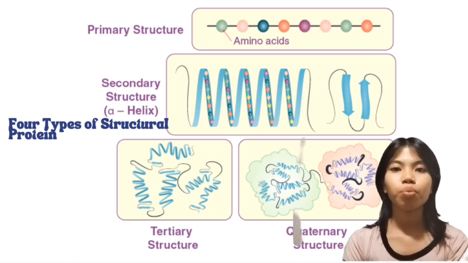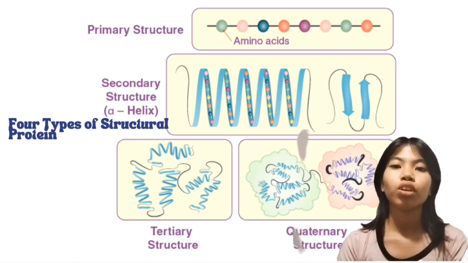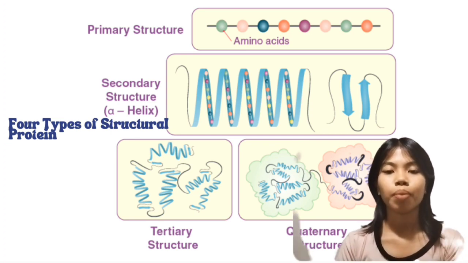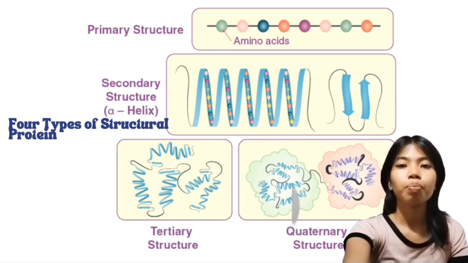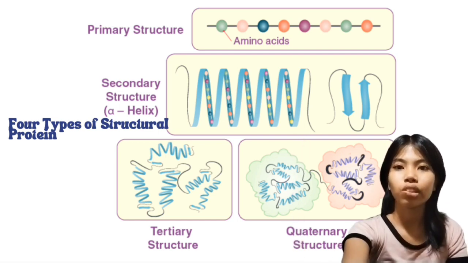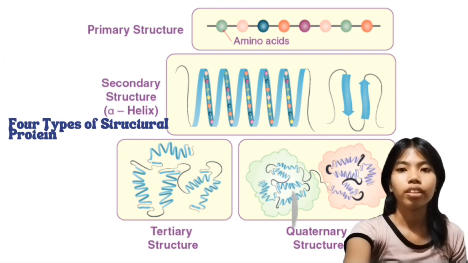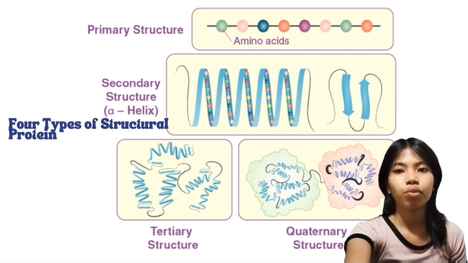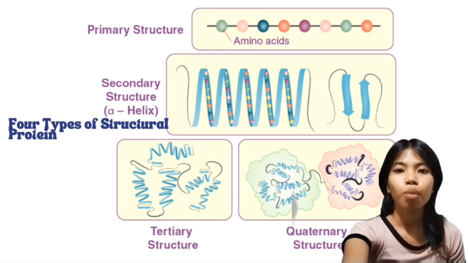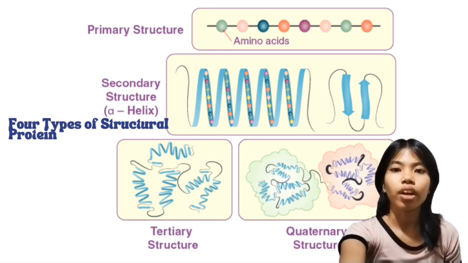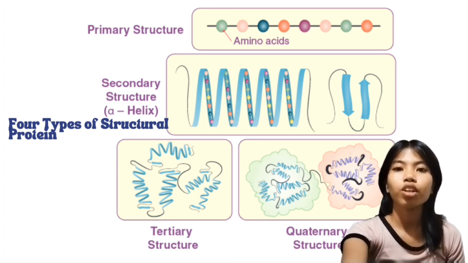So, there are 4 levels of protein structure, and today, me and Miss Gabby are going to explain how the 4 of them work. Let me start with the primary first, and then secondary, then Miss Gabby will explain the last 2. The primary structure refers to the linear sequence of amino acids that make up the protein chain. This sequence is determined by the genes encoding the protein. The primary structure is a crucial level of protein organization and plays a fundamental role in the overall structure and function of the protein. Proteins are composed of a specific sequence of amino acids linked together by peptide bonds. The order of these amino acids is determined by the genetic code within the DNA.